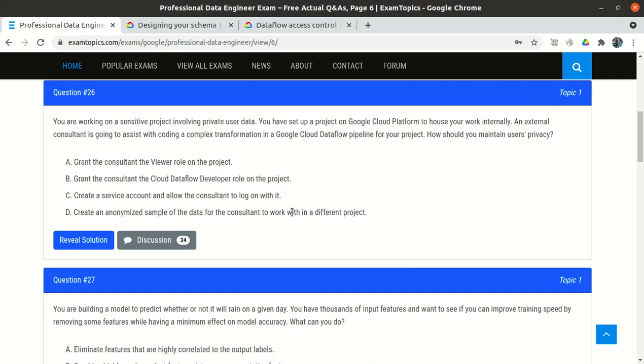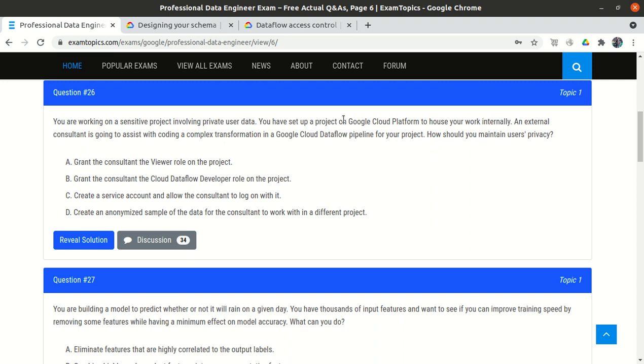Okay, so now we will see the next 5 questions, from question number 26 to question number 30 for the Professional Data Engineer exam. In question number 26, let's see: you are working on a sensitive project involving private user data.